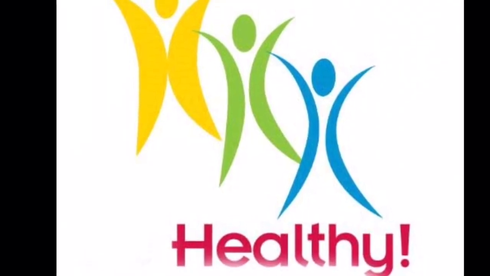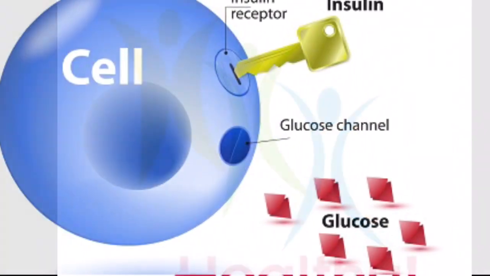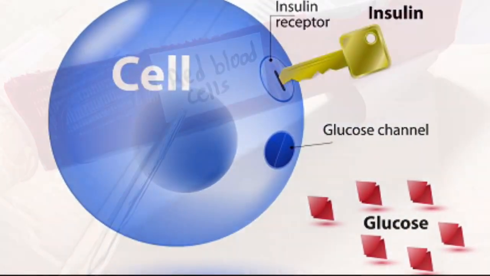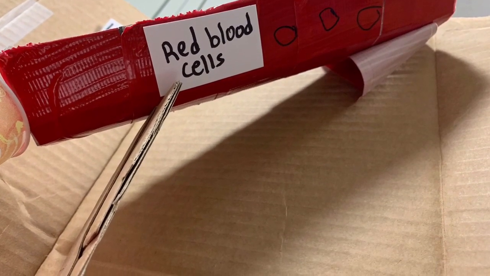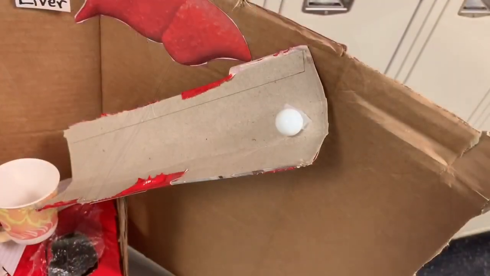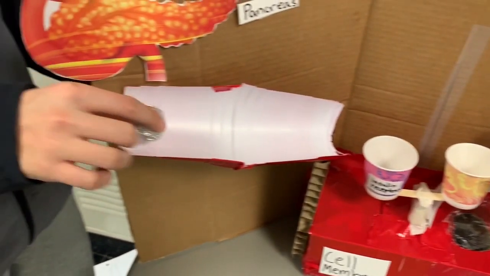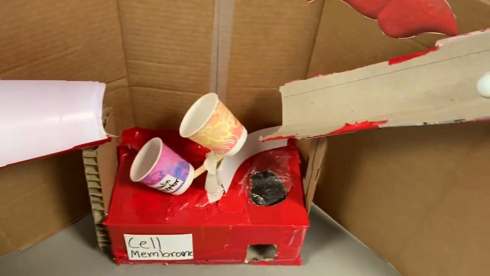For an individual that does not have diabetes, this is how glucose and insulin function inside their body. When food is consumed by the person, the glucose goes directly into the bloodstream. At this point, the pancreas recognizes the glucose in the bloodstream and produces an adequate amount of insulin. The insulin then travels through the bloodstream and reaches the insulin receptors on the cell membrane of a cell.